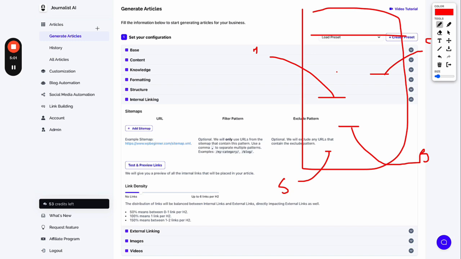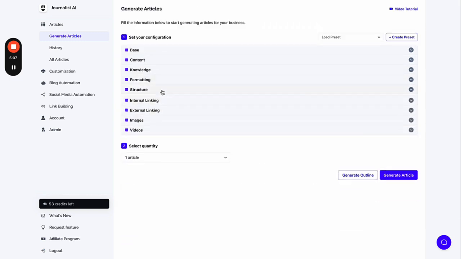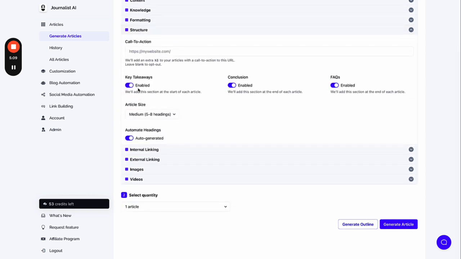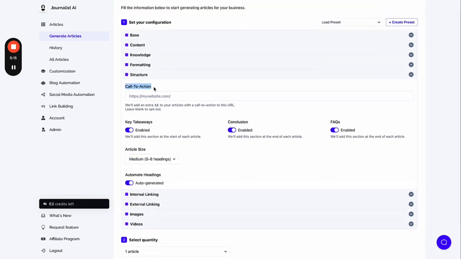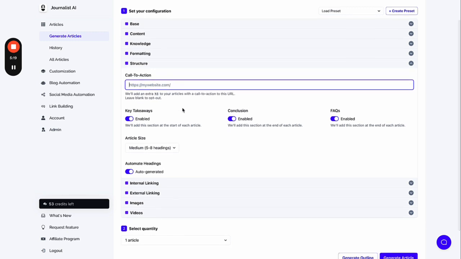Ideally, one link is enough. So one link per guest post is enough, but if you want to add more, you can. So if so, you just add this right here. In your set structure, I would enable all these sections. I would make the article length medium, that's good enough. I would add a call to action if you have a product you're trying to promote directly. If not, it doesn't really apply here.